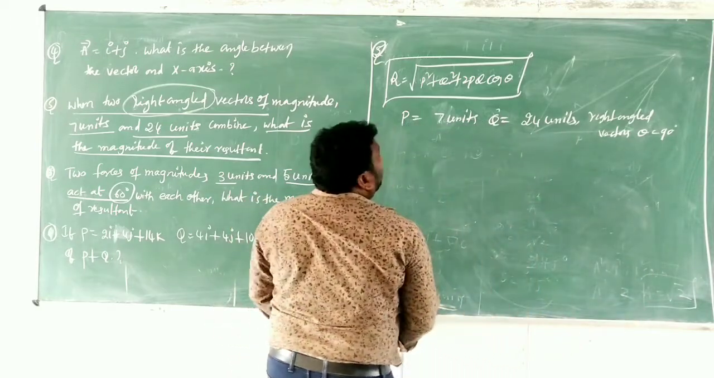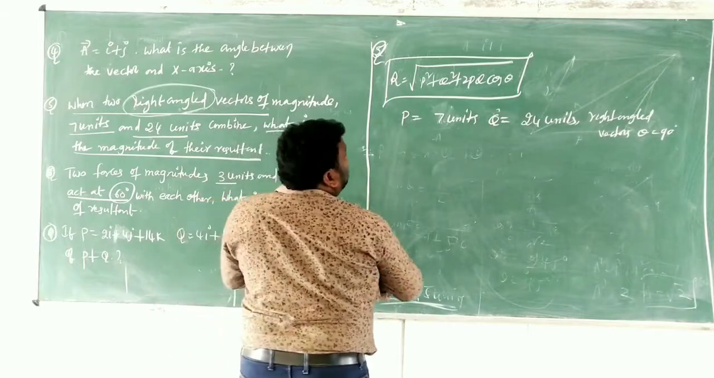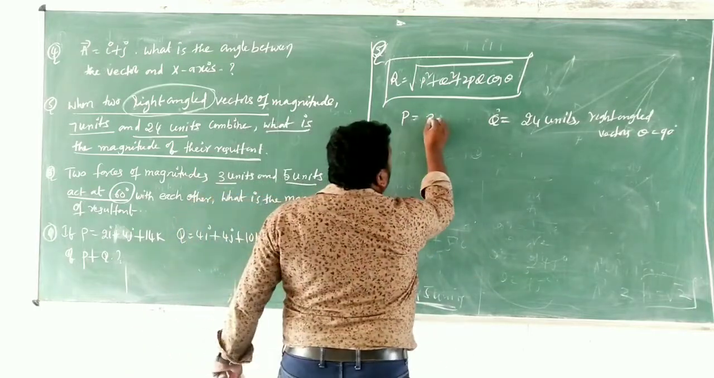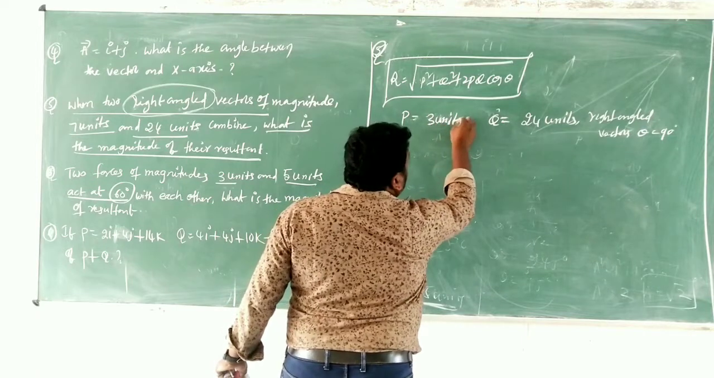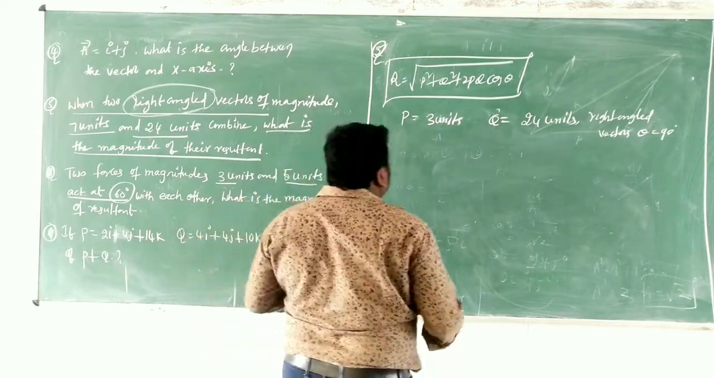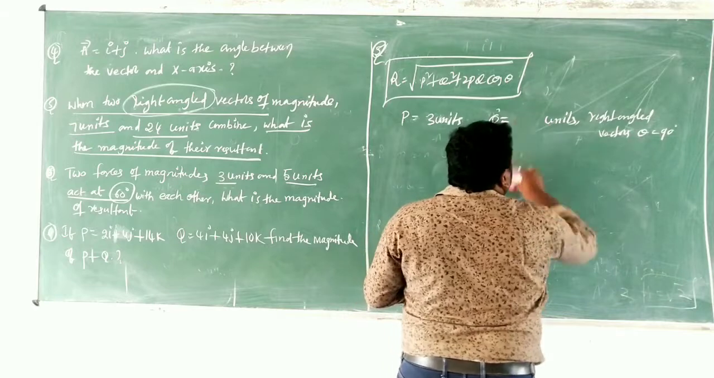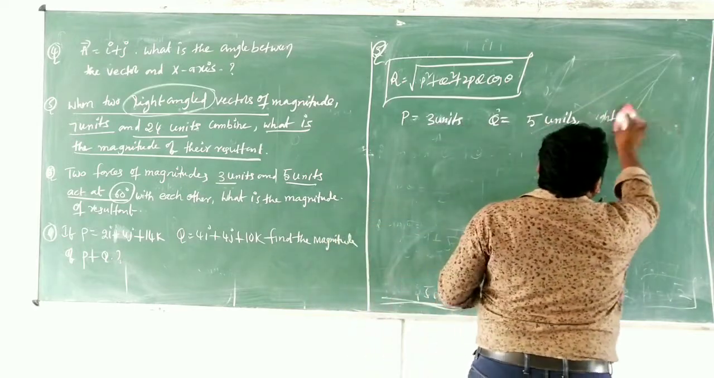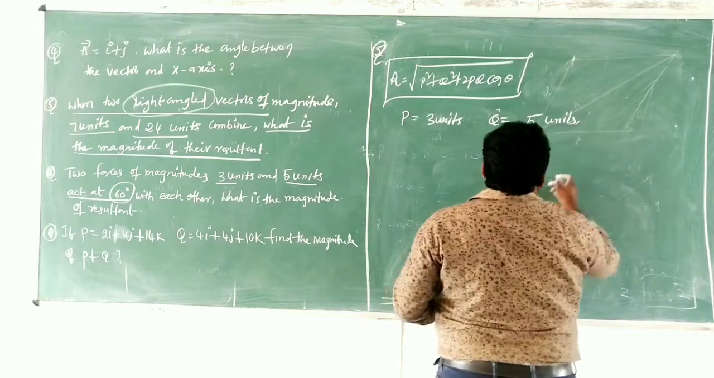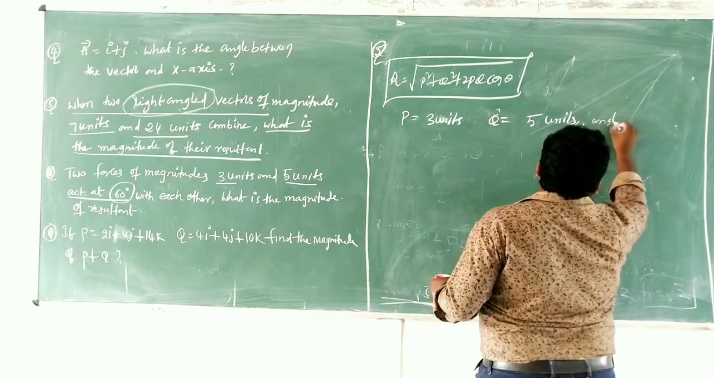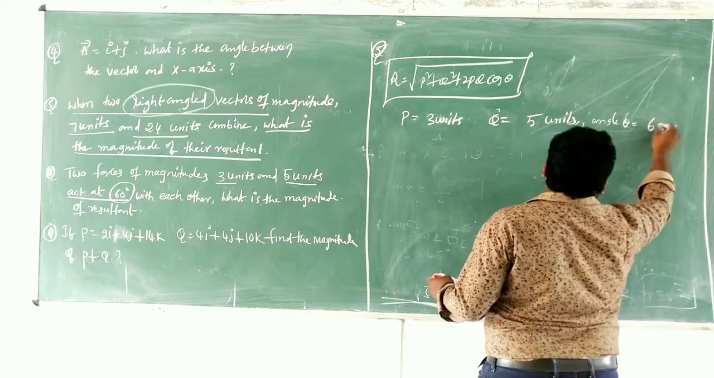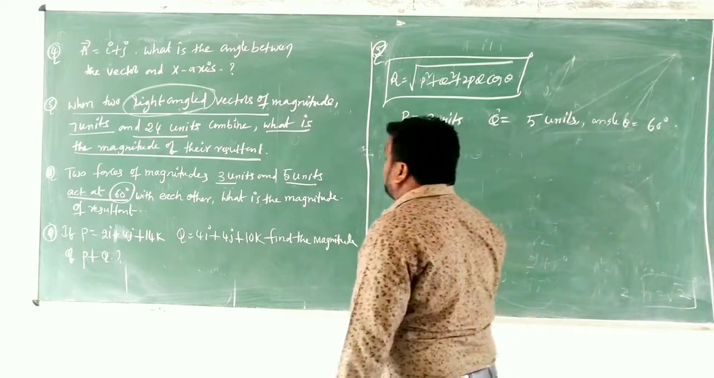So let's go for that. What is the P value given? 3 units. P is 3 units and Q is 5 units. And what is the angle between the two vectors? Theta is equal to 60 degrees.